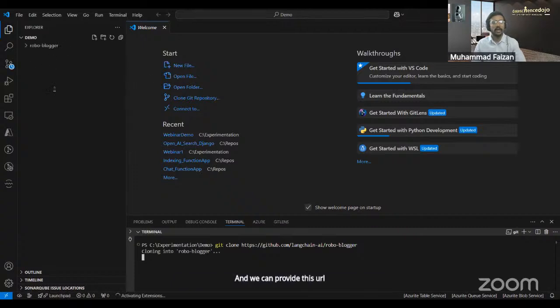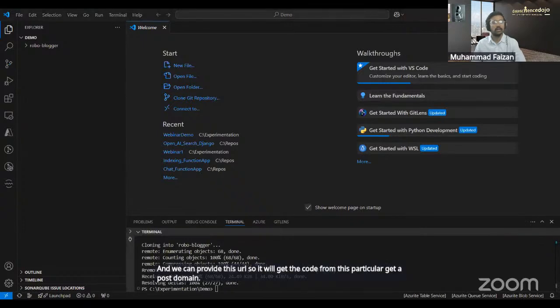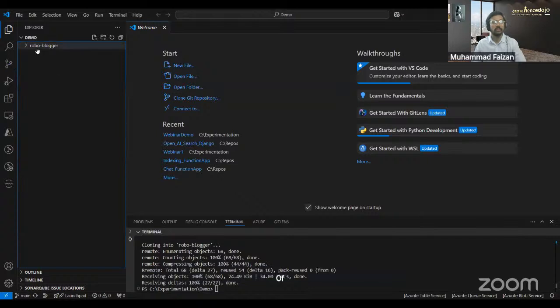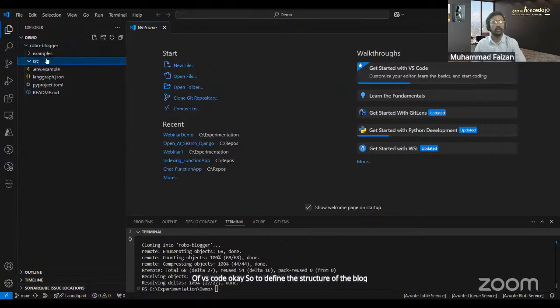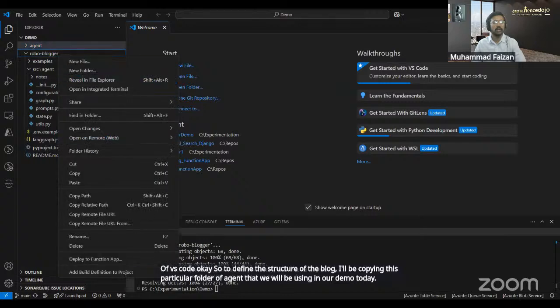So it will get the code from this particular GitHub repo to my VS Code. Okay. So to define the structure of the blog, I'll be copying this particular agent folder that we will be using in our demo today here outside. We do not need anything else from here.